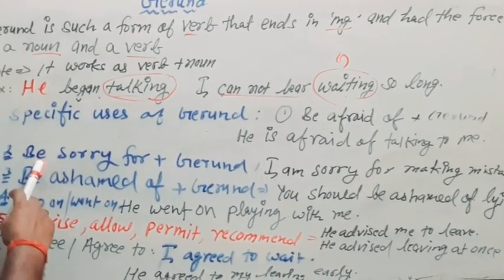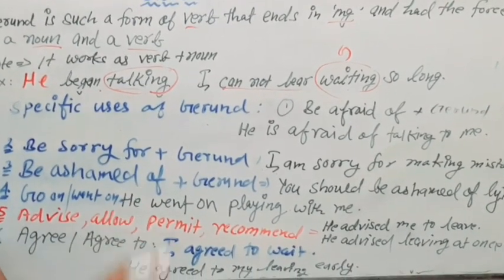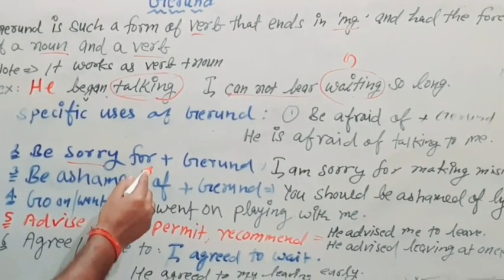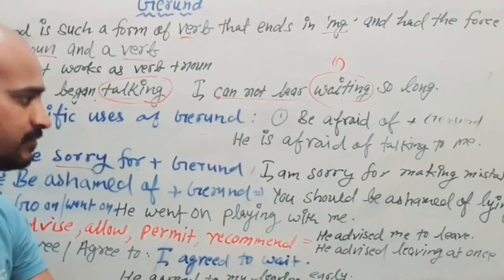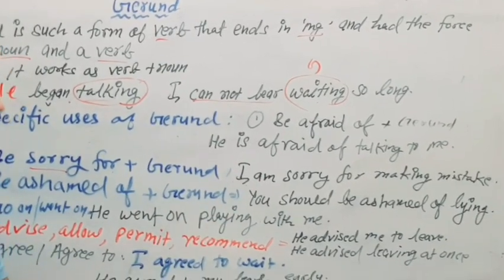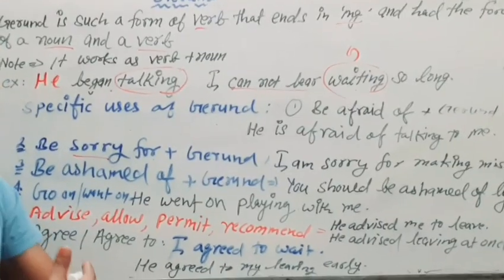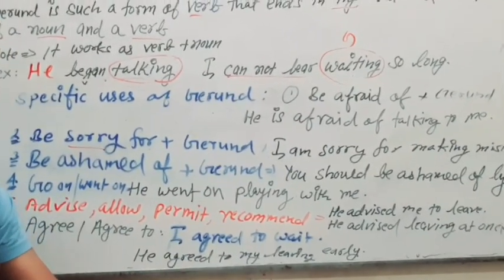Okay, now be sorry for plus gerund. Whenever we are having sorry and then after for, we use gerund. Like I am sorry for making mistake. Okay, I am sorry for doing wrong, like that.